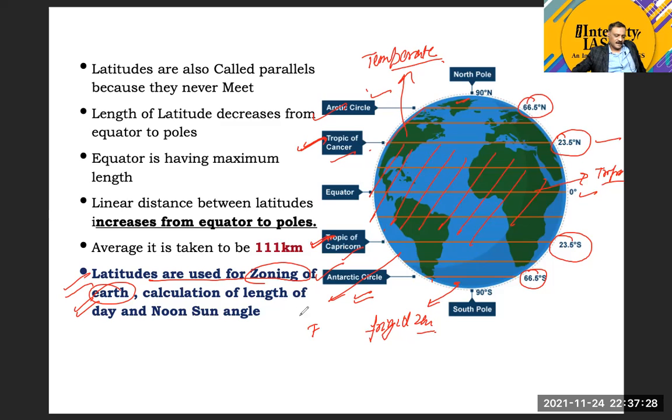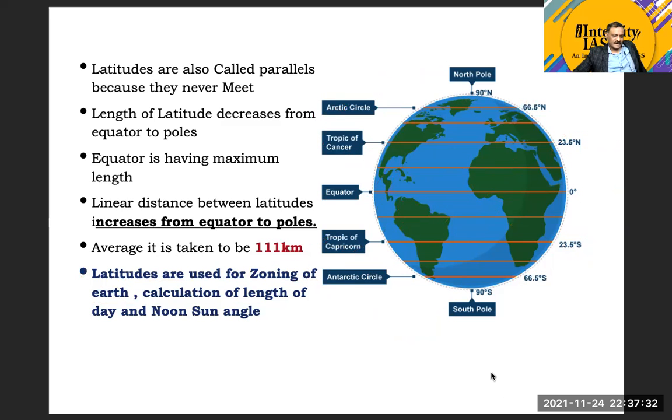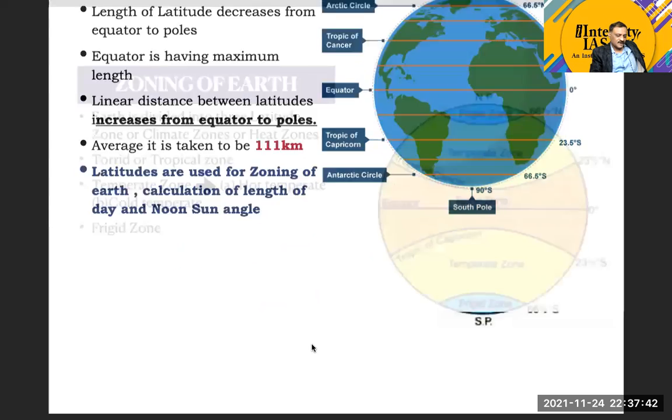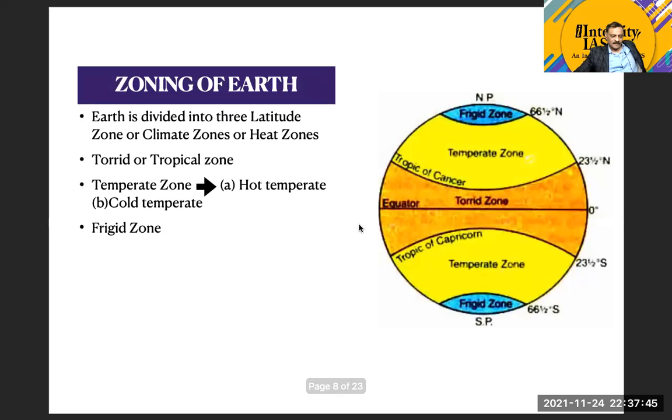Now I'll show you the next slide and you can understand how the zoning of the Earth takes place in the context of latitude, or how the latitudes are taken for the zoning of the Earth. Okay, now you can see that Earth is divided into 3 parts or zonal areas, and you can call them the temperature zones of the Earth.